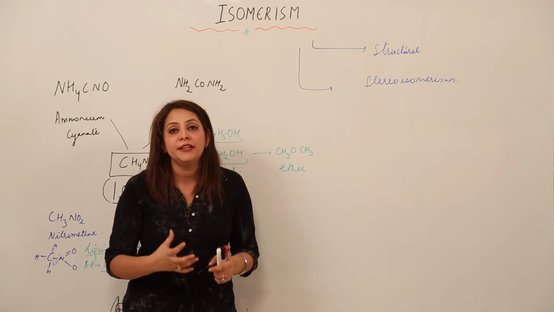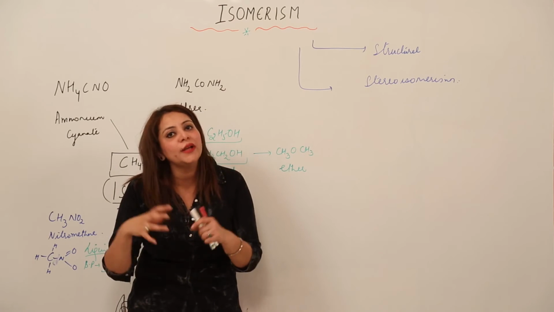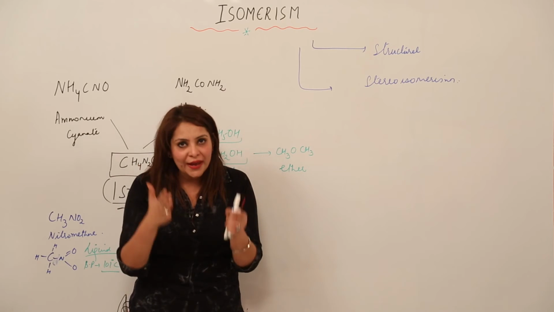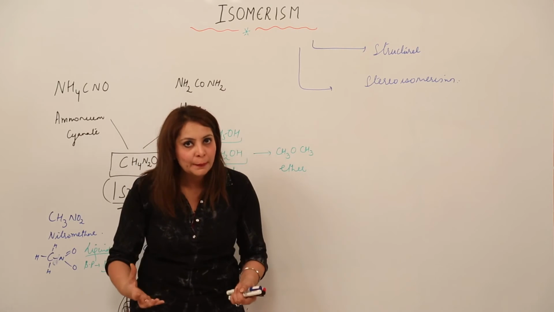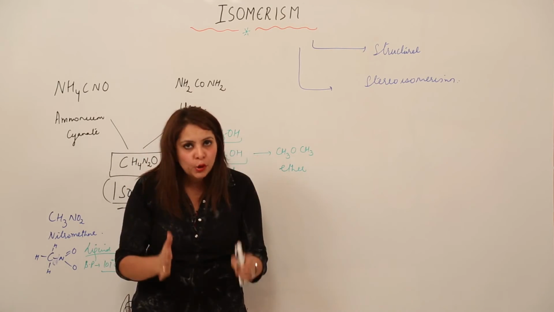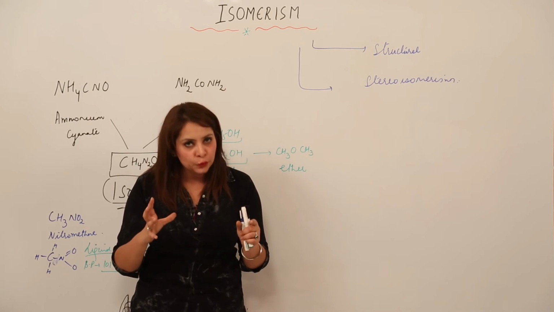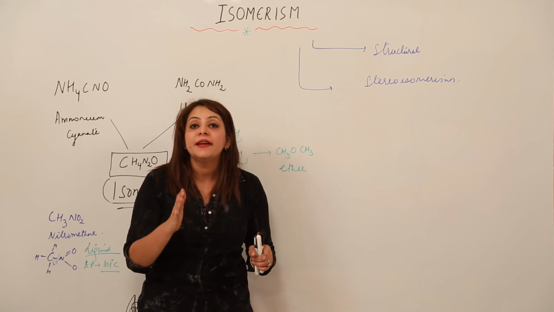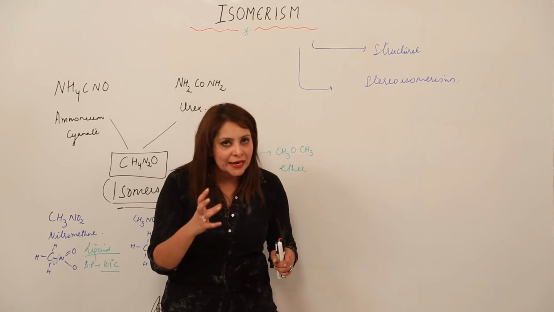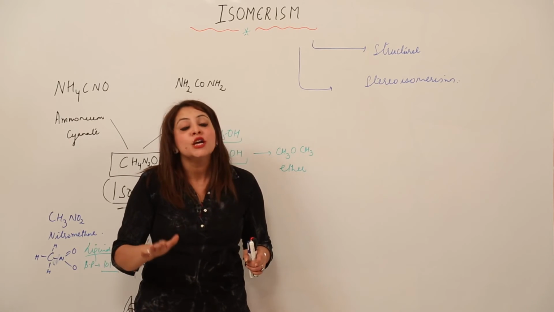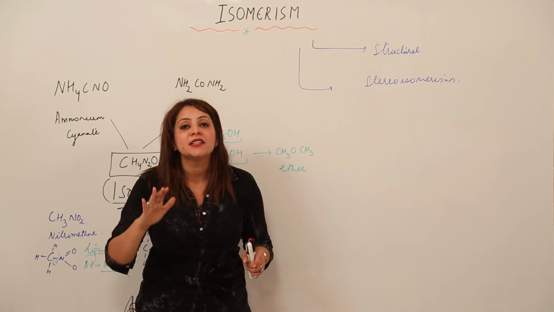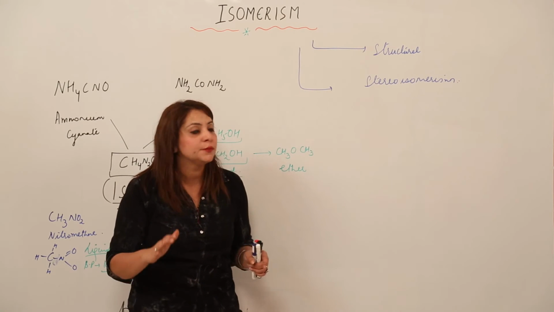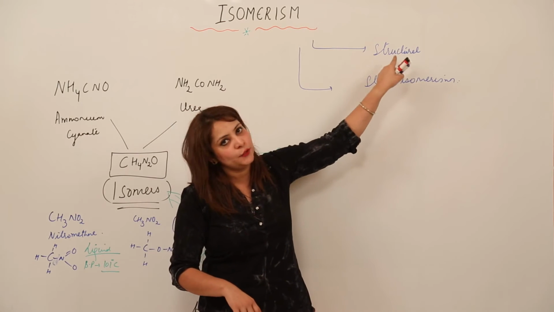They actually differ in the arrangement of atoms within a molecule, right? So when we have two or more compounds which have the same molecular formula, I repeat, two or more compounds which have the same molecular formula, but they differ in the arrangement of atoms within a molecule, then they are showing which type of isomerism? They are showing structural isomerism, right?